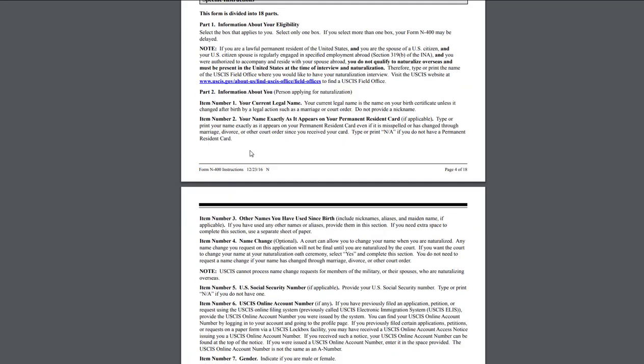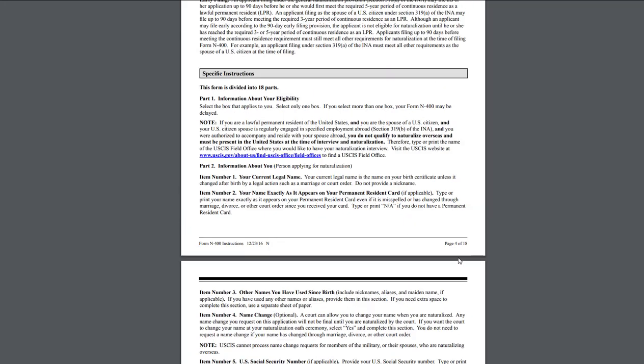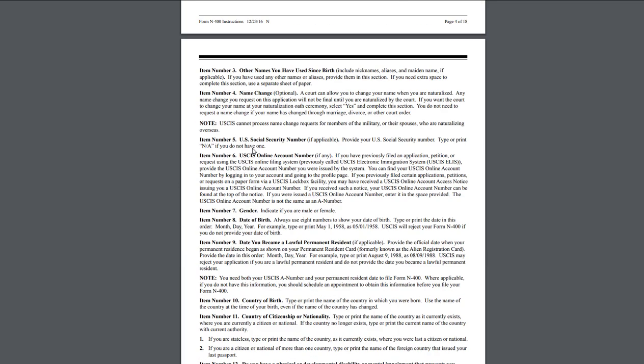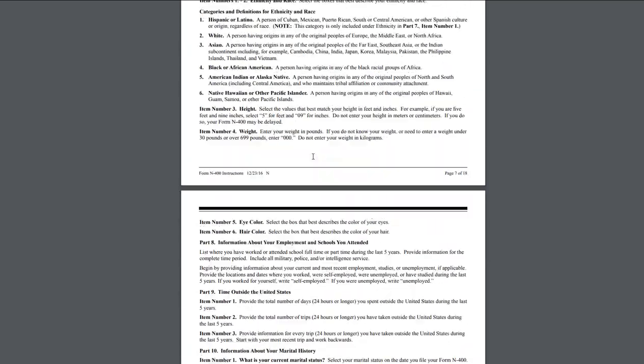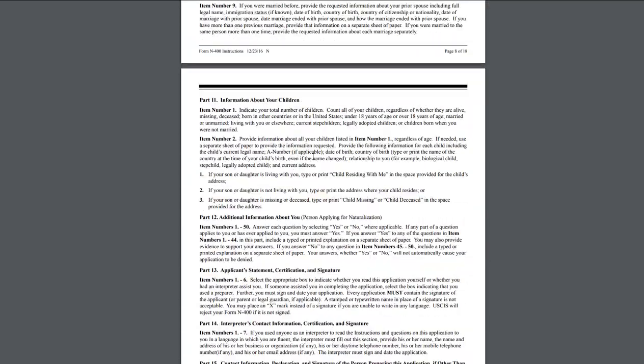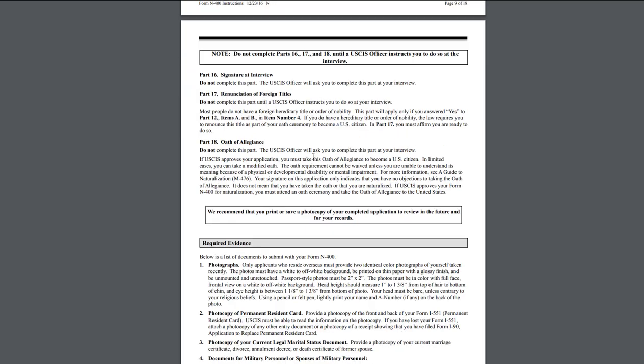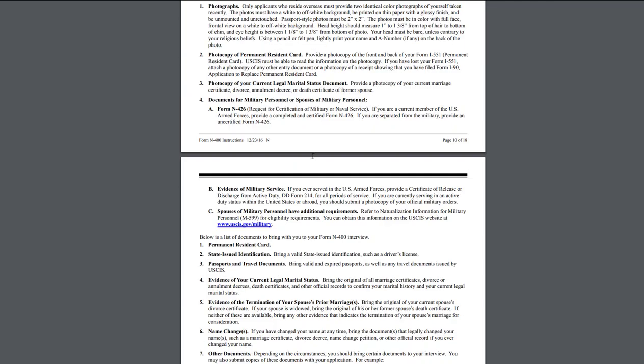Okay, so here you will find on page 4 of 18 the specific instructions on filling out the application. We already went over them. But if you need to refresh your memory, here you can find all of that, telling you exactly what to fill out in which item. So we're going to skip through that because we already did go over all of that stuff. And we will get to the evidence.